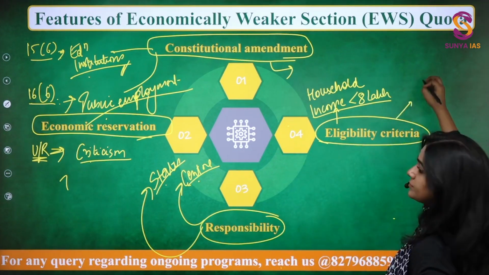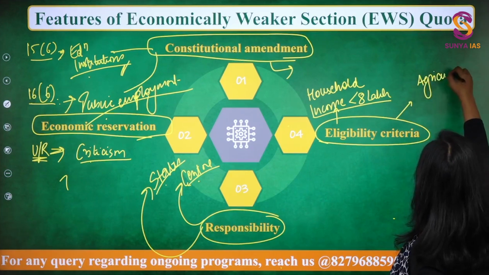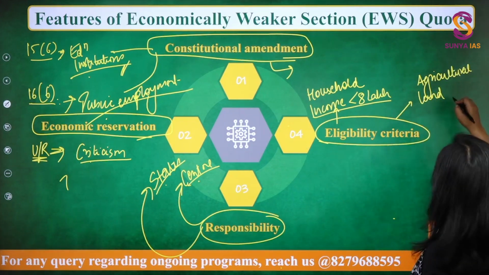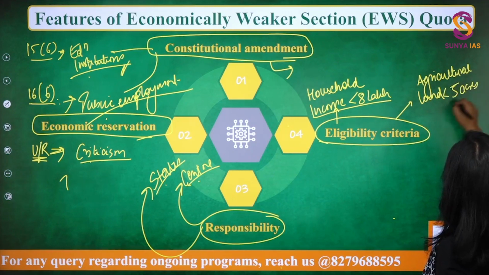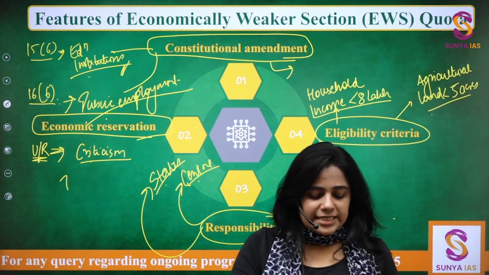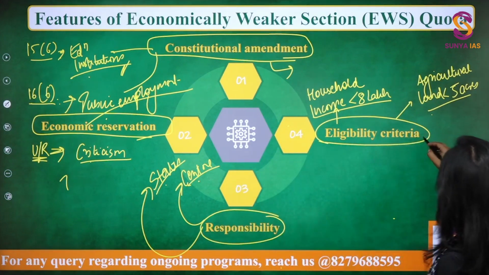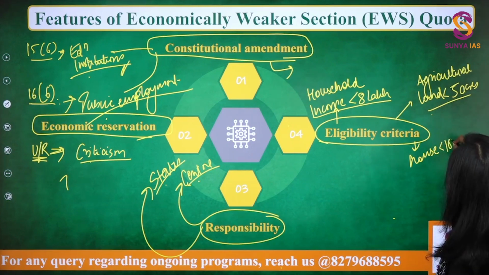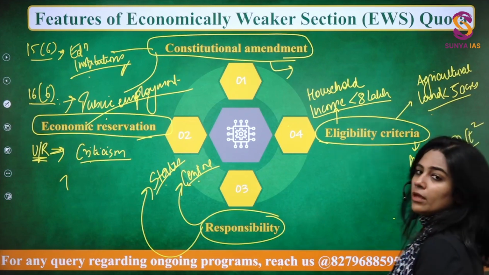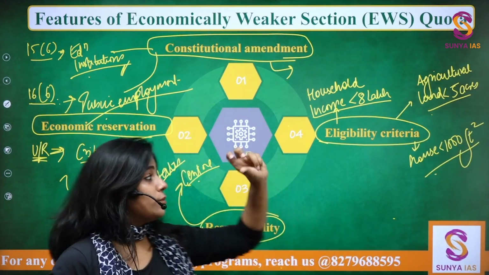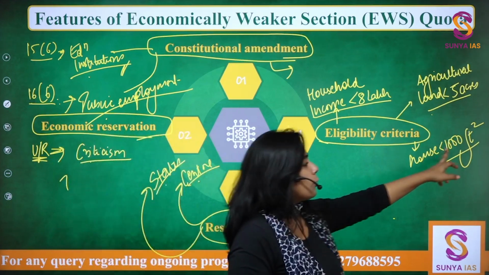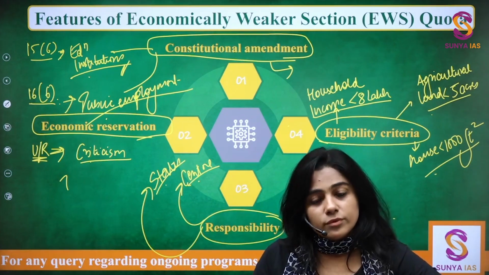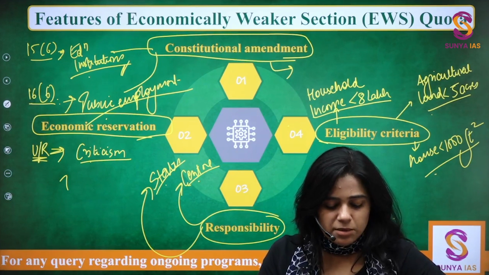Second is they have agricultural land less than 5 acres. Agricultural land of less than 5 acres. Then they have a house which is smaller than 1000 square feet. Genuinely, you will be able to use only these mnemonics, right? You will not be able to write entire square feet in the examination because ultimately you have to save your space and save your time as well.